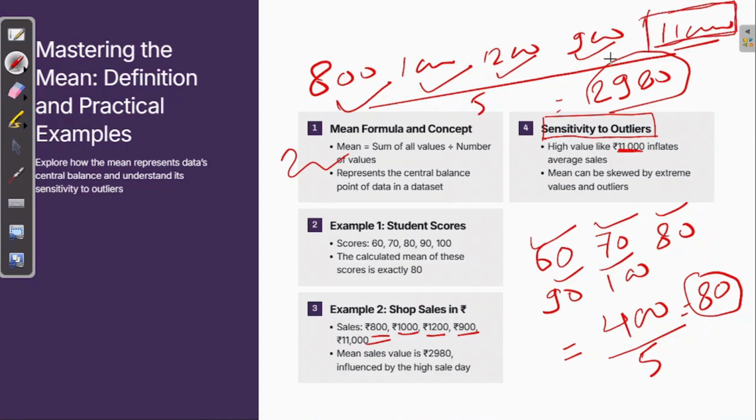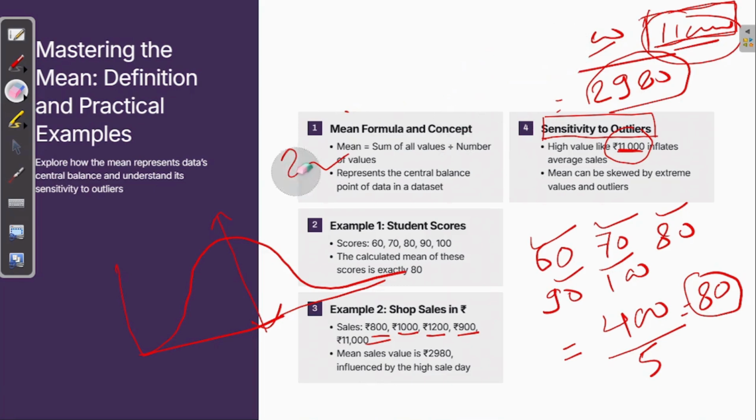So you have to understand one very basic concept here: when you have a normal probability curve like this, the mean value is here. In this scenario, the mean value will work. But if there is an outlier value of 11,000, what will happen? It will make the entire curve go haywire and the entire mean go haywire, and your mean value will be 2980 or something else in some other case.